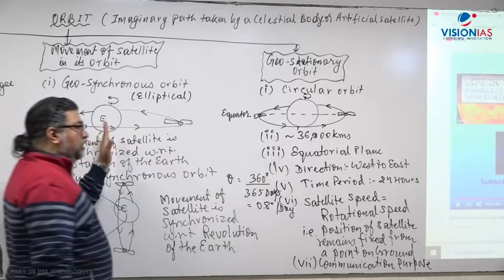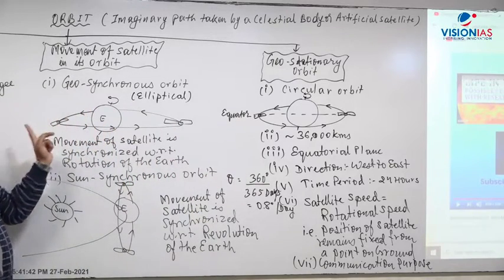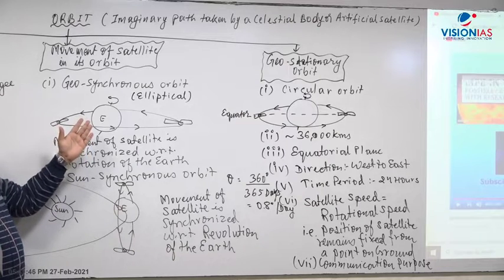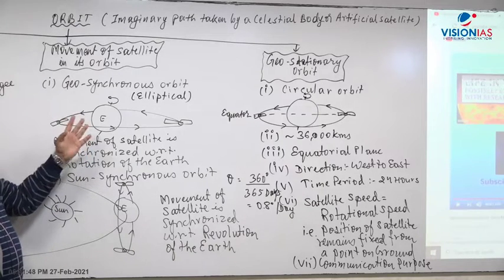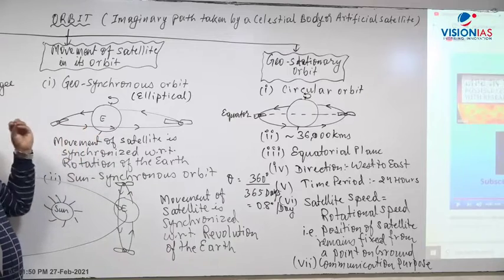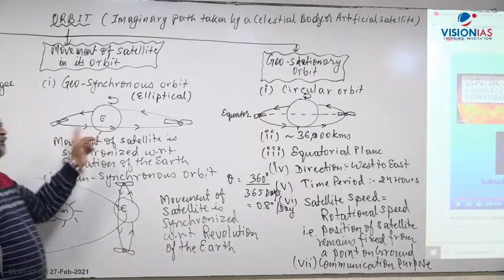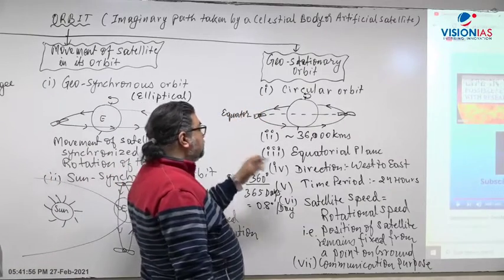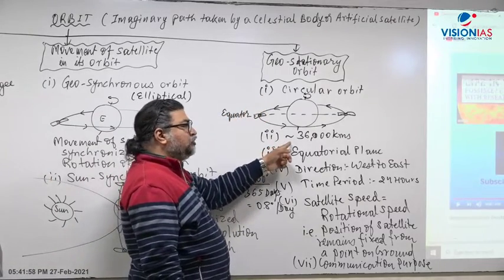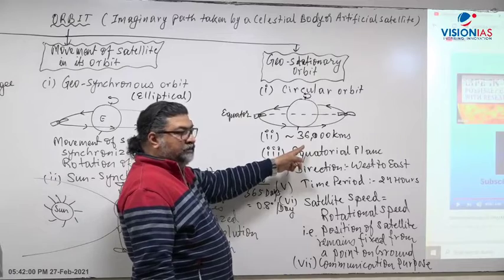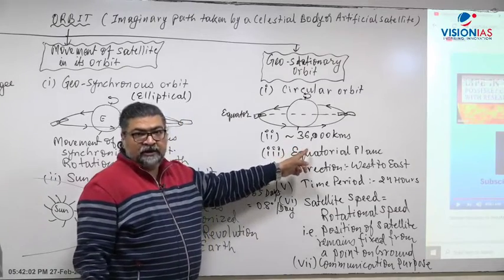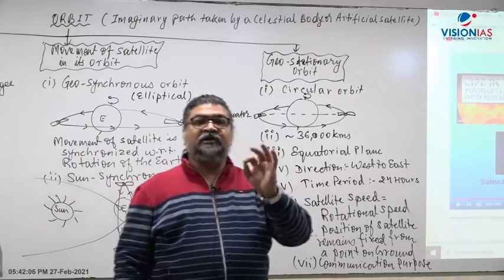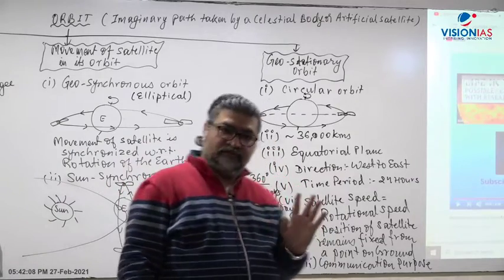In geosynchronous orbit, the time taken by the satellite to complete one revolution around the Earth may change, maybe 1 hour, it can move very fast, it can be 10 hours, it can be 20 hours, it depends on the distance of the orbit from the Earth. Whereas the circular orbit, the distance of the orbit is approximately 36,000 kilometers, or to be very precise, 35,784 kilometers, right?